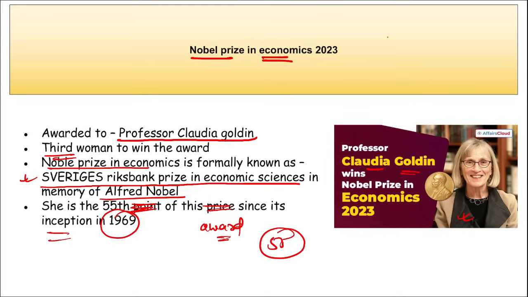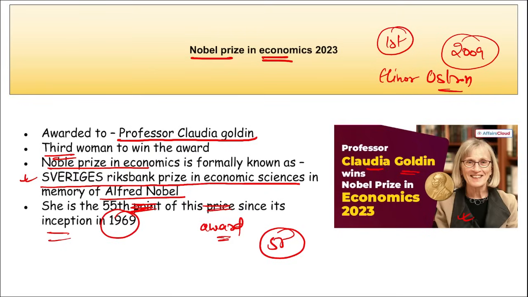Then if I ask you, who was the first woman to receive the Nobel Prize in Economics? Elinor Ostrom. In 2009, Elinor Ostrom became the first woman to win the Nobel Prize in Economics. Then moving on.